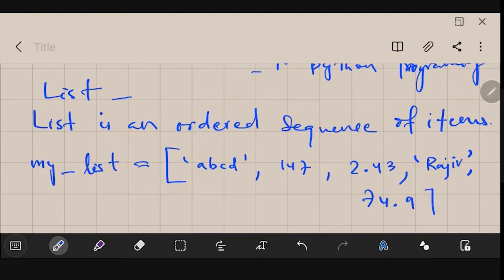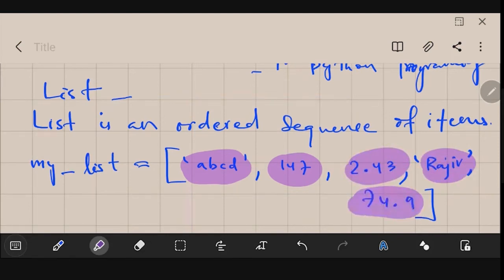So you could see different data types are there in this list. This one is a string, this one is an integer, this one is a float, then again a string, Rajiv is a string, then again a float. So different data types have been put in one list.